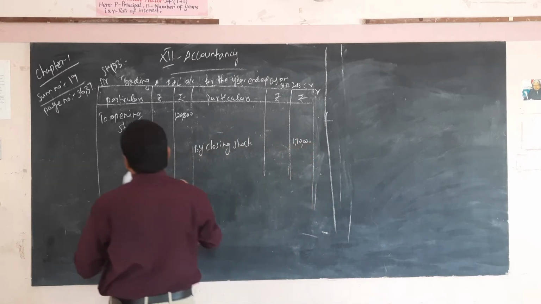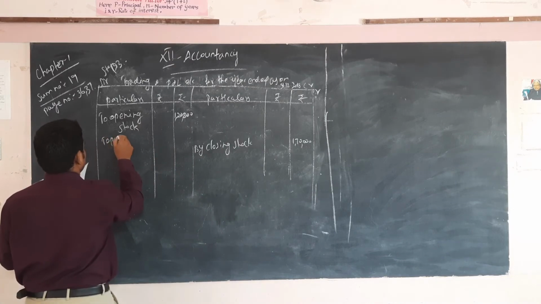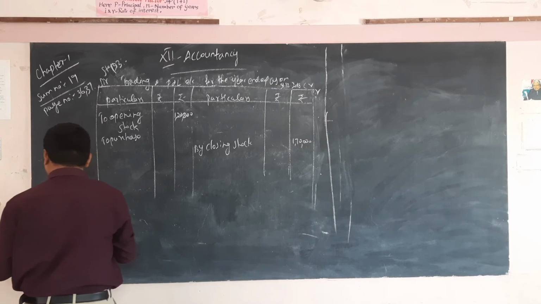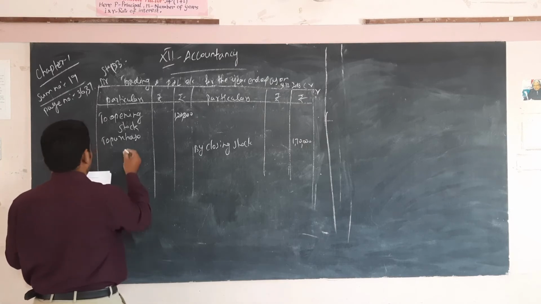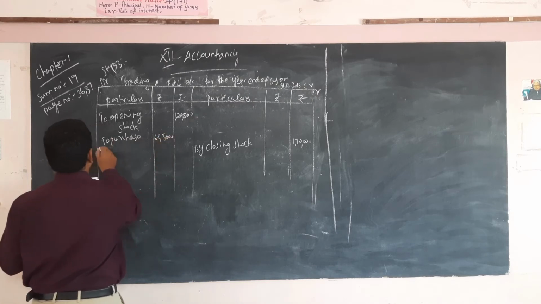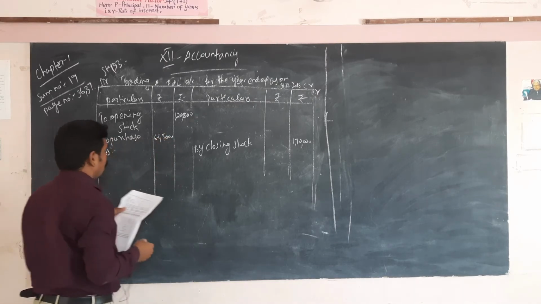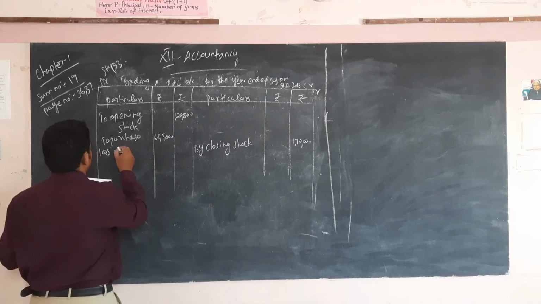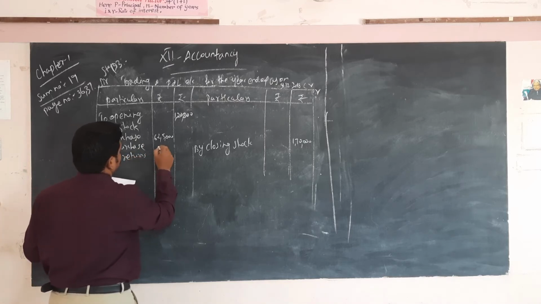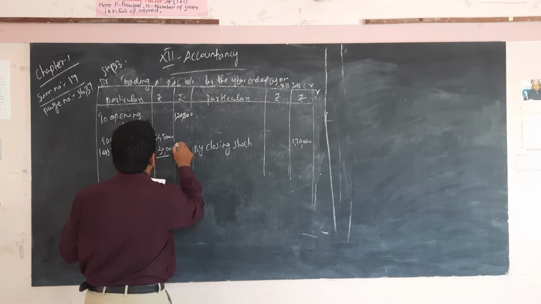Okay, so next to purchase, the amount is 6,25,000 less purchase return, it is given in your column, that is 30,000. So 5,95,000.